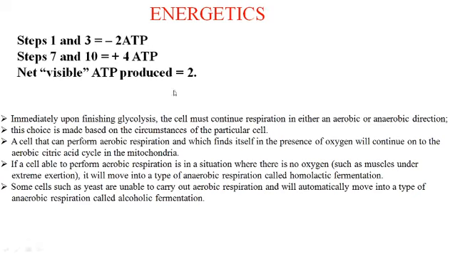So now coming to the energetics. You have seen that in steps number 1 and 3, 2 ATP molecules were utilized, and in steps number 7 and 10, 4 ATP molecules were produced. So ultimately, how many molecules is the net gain? We will see it is 2 ATP molecules. So in glycolysis ultimately 2 ATP molecules are gained, and that was all about the energetics of glycolysis.